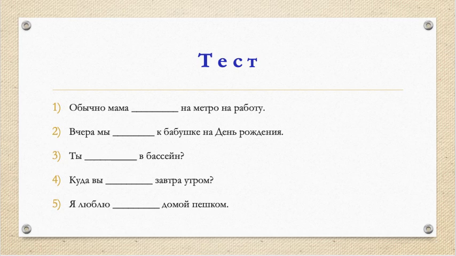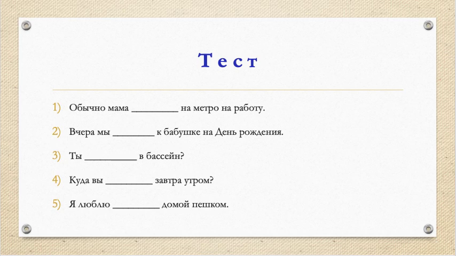But the tense helps us to decide which verb we need, unidirectional or multidirectional. If you remember, on the previous slide, I explained that for future plans, we use unidirectional verbs in the present tense. So we have two options here. Куда вы идете завтра утром, or куда вы едете завтра утром.